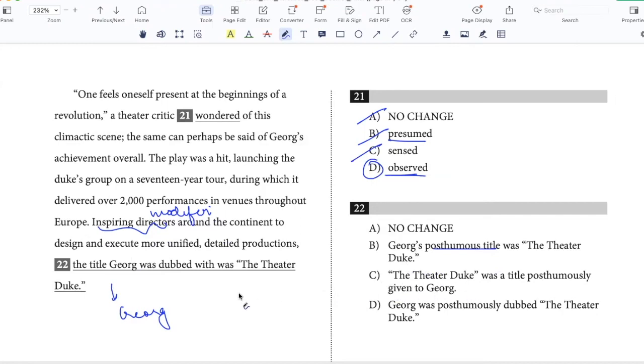None of those, because whenever I have a modifier, the part after the modifier should start with the subject the modifier refers to. So that should be D. The other thing is that dubbed will not use any preposition. So inspiring directors around the continent, George was posthumously dubbed the theater Duke. So he was called the theater Duke, and that was a title given to him after his death. So D.